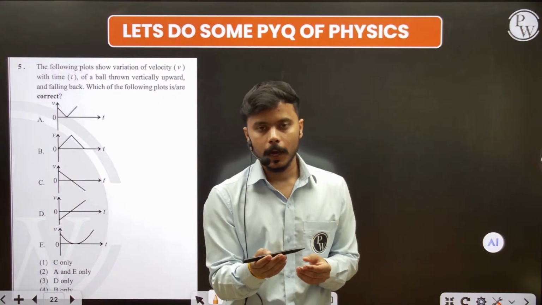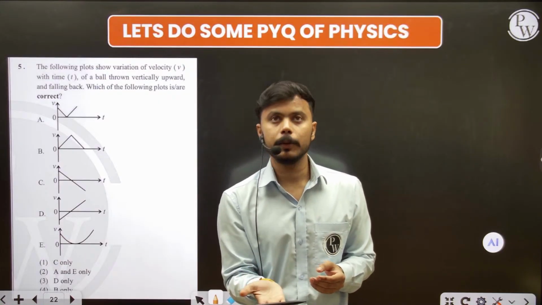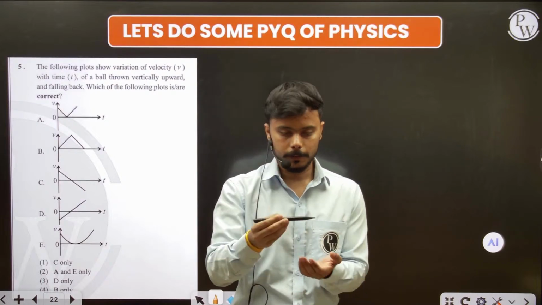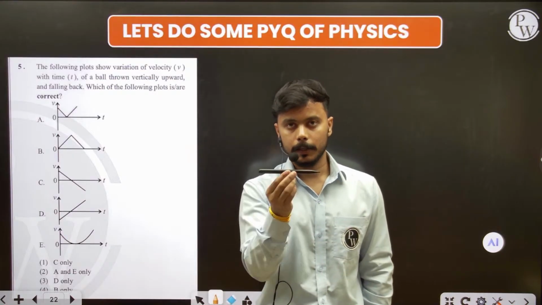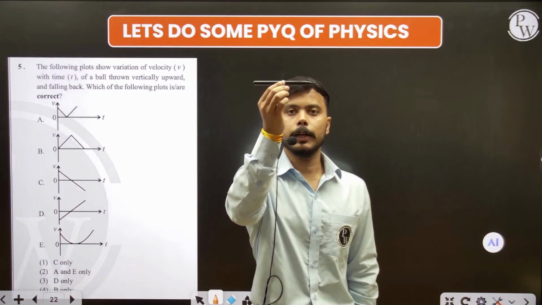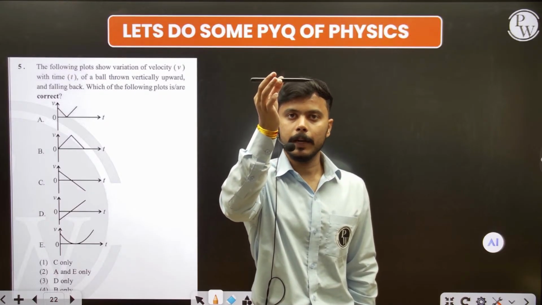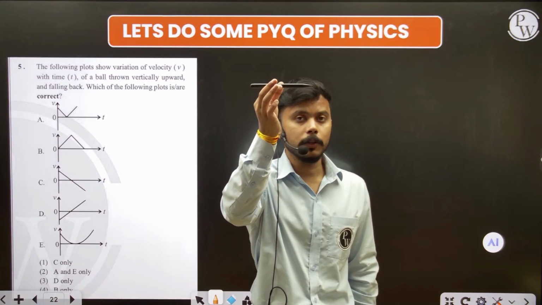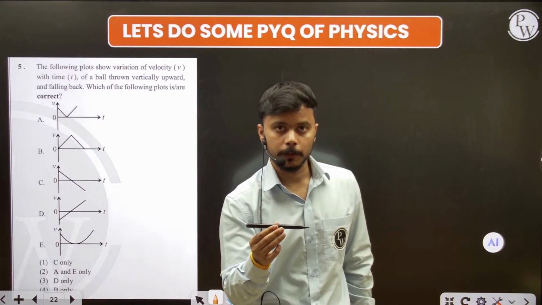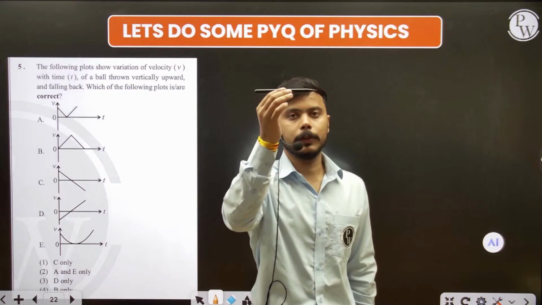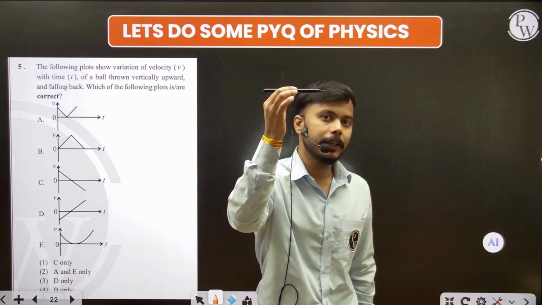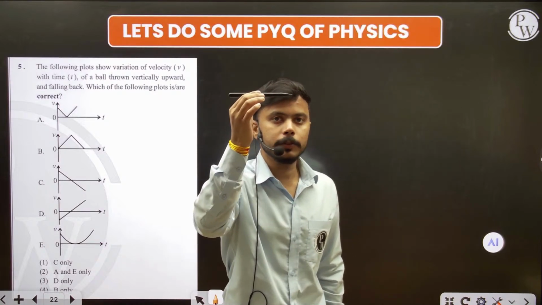So I have to give some velocity, and if I give the velocity, it goes upward and slowly it stops at some height. And when it stops, what about the final velocity? So see here, initially I have some velocity, I give some velocity, and after that it decreases its velocity. So it is the case of retardation when the object goes vertically upward, and when it reaches the maximum height, its velocity becomes 0.